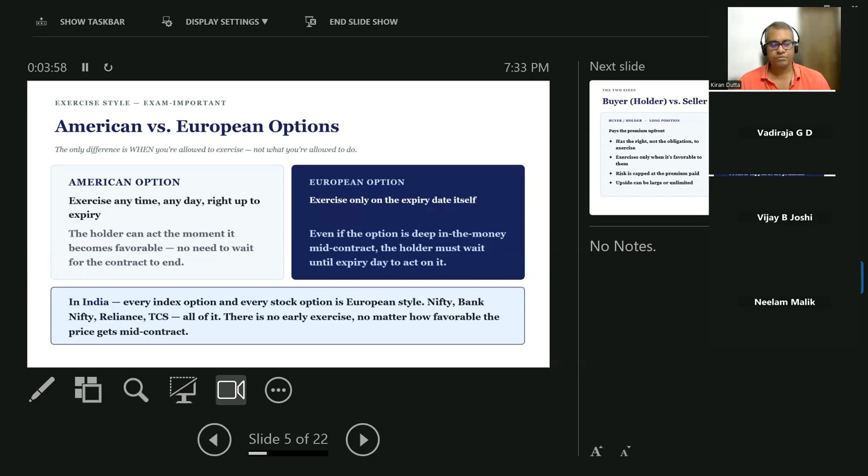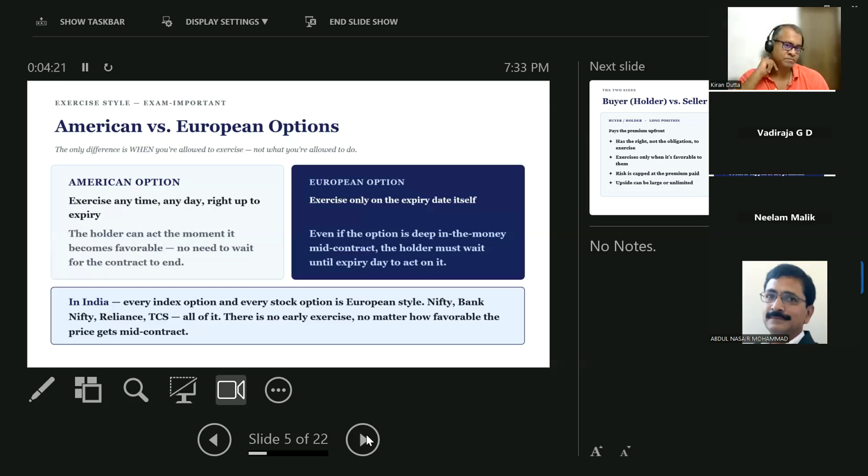Perfect. So you mean American options get everyday settlement? Is that the meaning? That's correct. Yes. Because of the liquidity, they have decent liquidity in the market. Sir, in that case, what is the purpose of expiry in the American option? Because if it is every day, then every day is an expiry. No. Every day, what is happening is the options are being written and closed on a day-to-day basis. You getting my point?